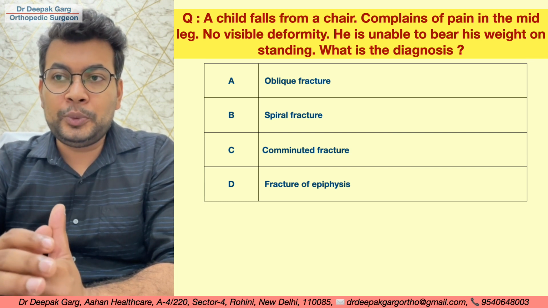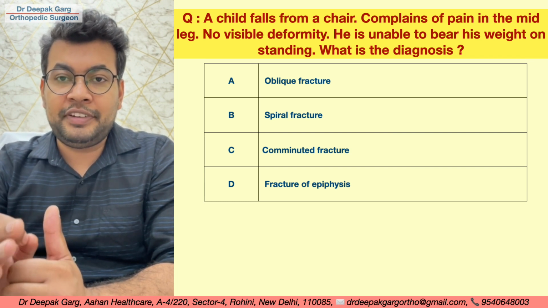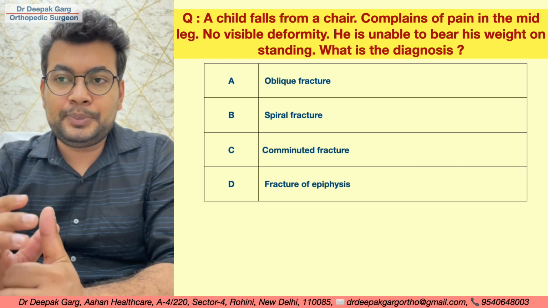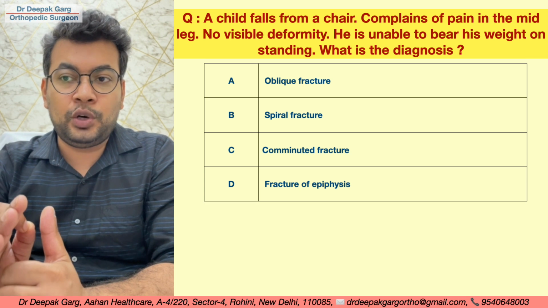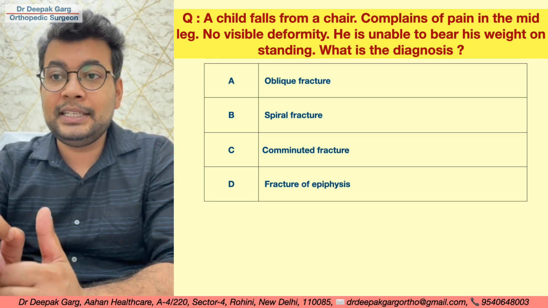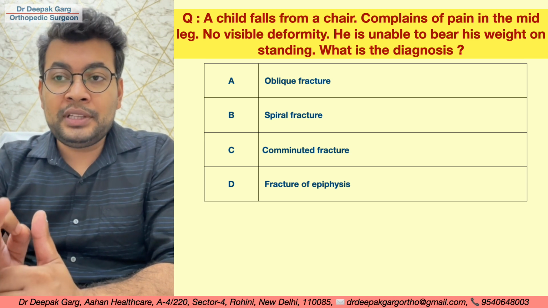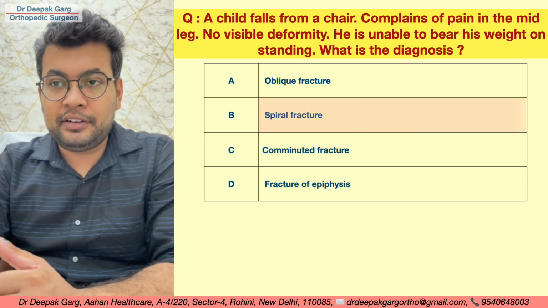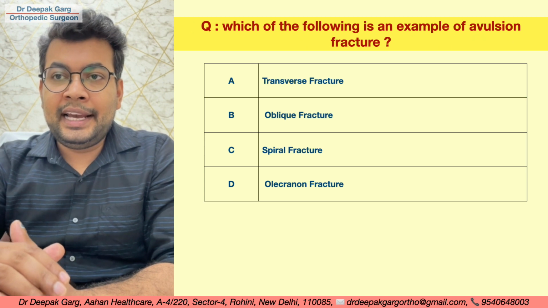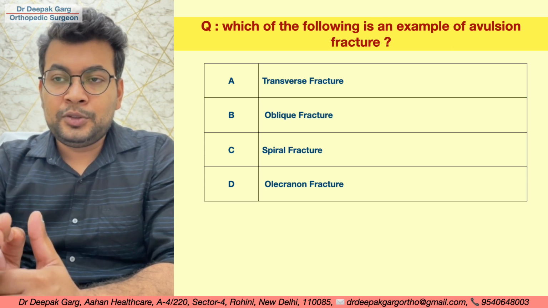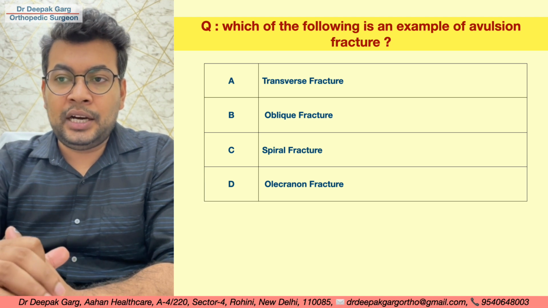So out of all the options, we need to see which fracture is the most stable fracture. If we see the oblique fracture, spiral fracture, comminuted fracture, fracture of the epiphysis, the most stable is a spiral fracture. That's why it has maximum chances of union. So the answer in this case should be a spiral fracture. Next question. Which of the following is an example of avulsion fracture? So answer in this case is olecranon fracture.